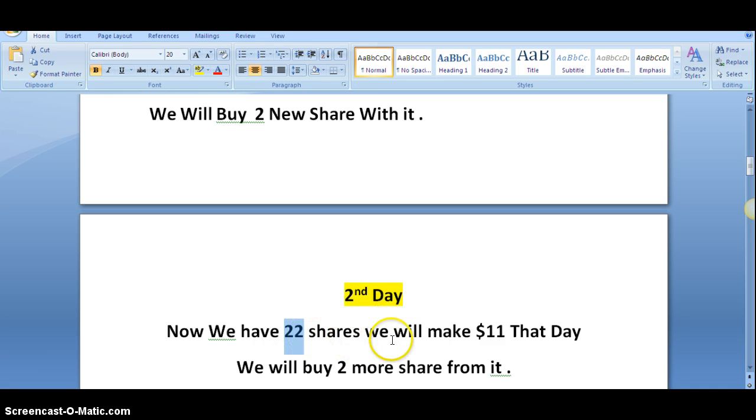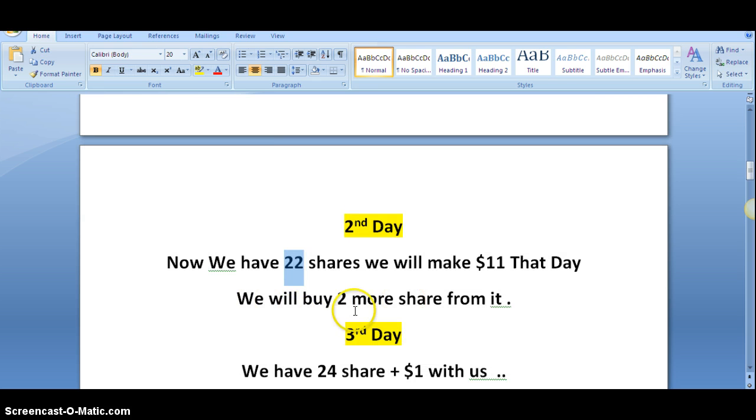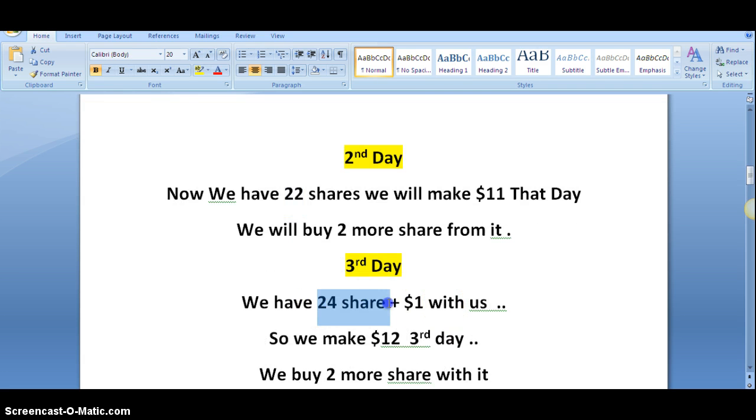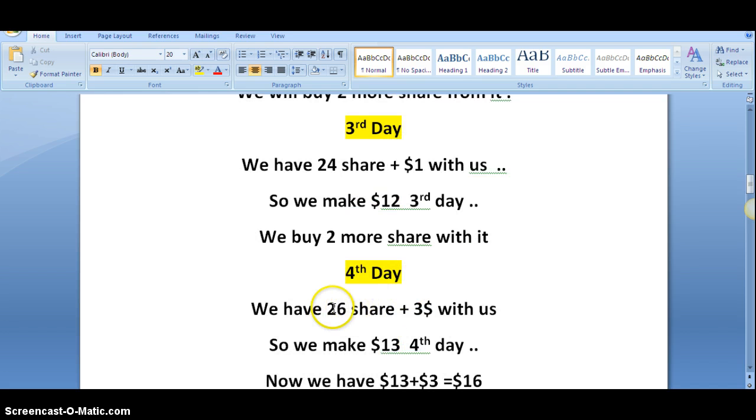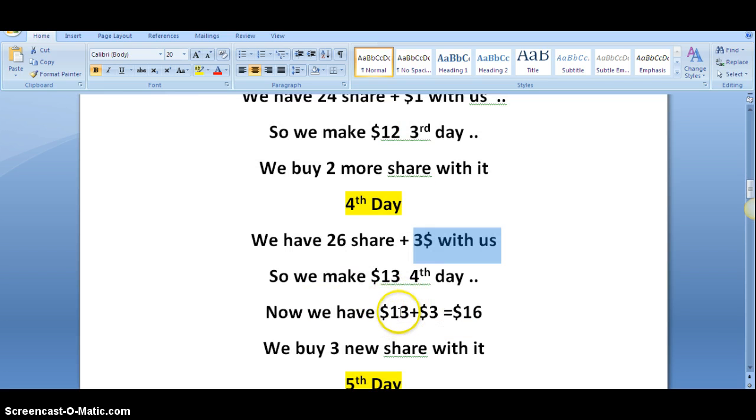So now we will be making $11 every day. So we will buy 2 more shares from the second day's earning. So now on the third day we will have 24 shares. On that day we will earn $12. So on the fourth day we will buy 2 more shares from the earlier profit. Now we will be at 26 shares plus $3 extra that we had with us. So we will have $16 on the fourth day. So we will buy 3 more shares on the fourth day.